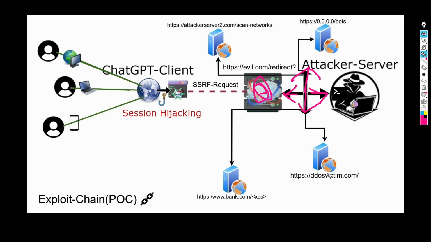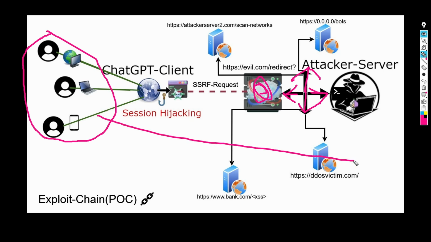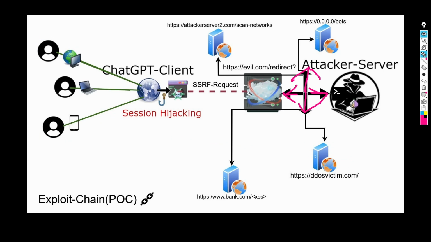They can redirect the traffic to DDoS a victim, sending all the requests from all the clients to this specific endpoint, or they can keep it persistently. So every time the victim goes inside the account, all the requests get sent again, and the attacker can respond specifically to that. They can also send it to external server endpoints, like for example here, to IP addresses that have servers running. They can, for example, make them bots that can log in or be used as a proxy to do malicious activities on an endpoint.